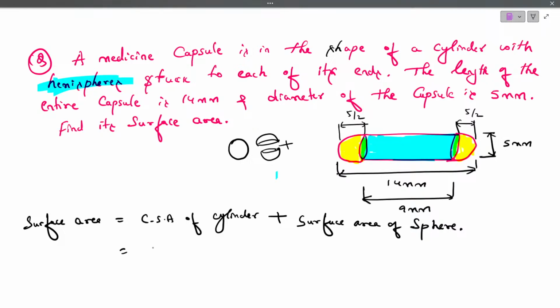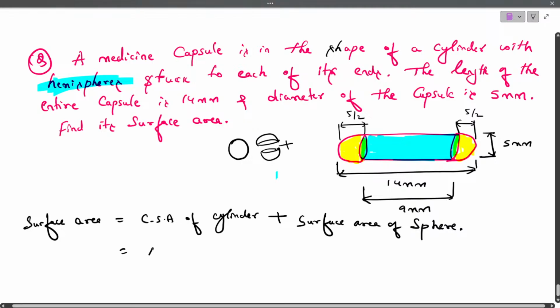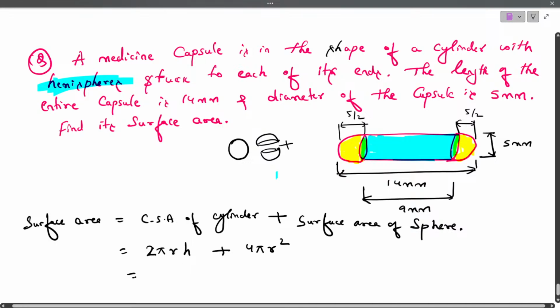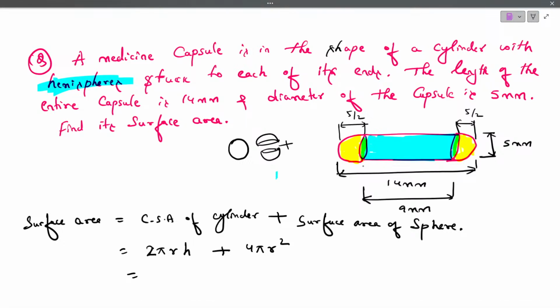You can add. If not directly, you can write surface area of sphere. Now, what is the curved surface area of cylinder formula? 2 pi r h. What is the surface area of sphere? 4 pi r square. As we know, the radius of cylinder and the radius of hemisphere or sphere both are equal. Can you see this from here to here? The radius of hemisphere and radius of cylinder are both the same.